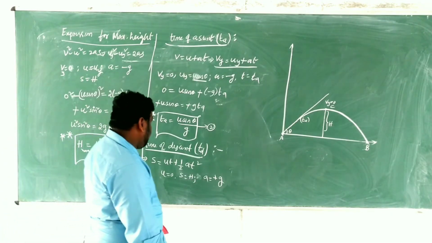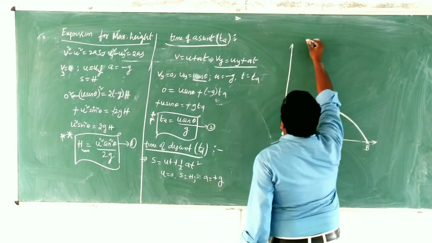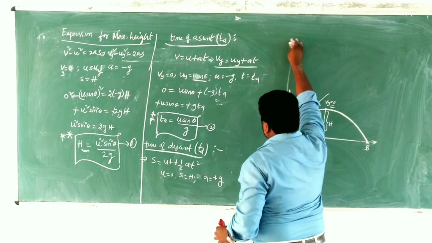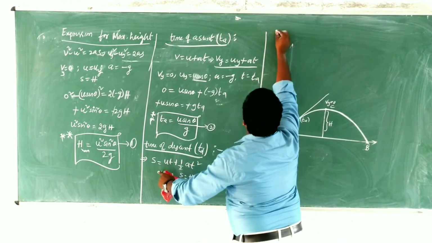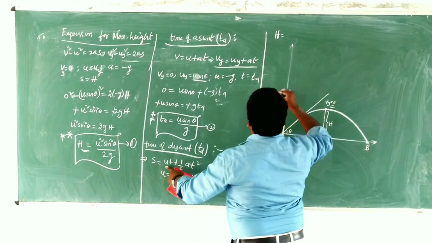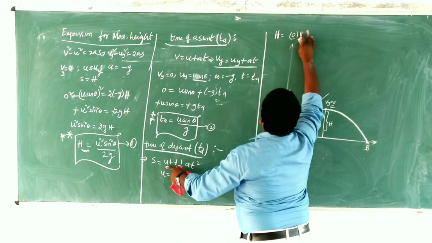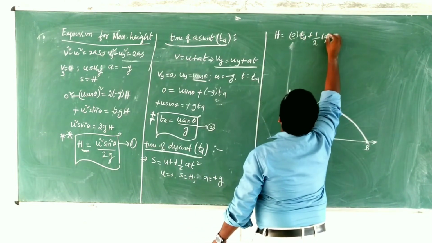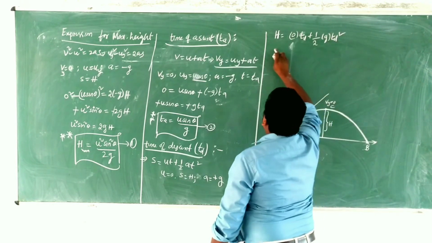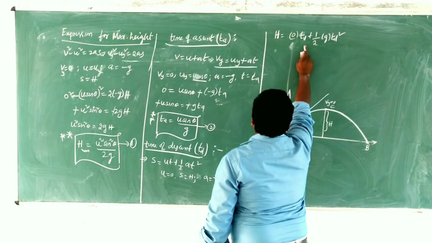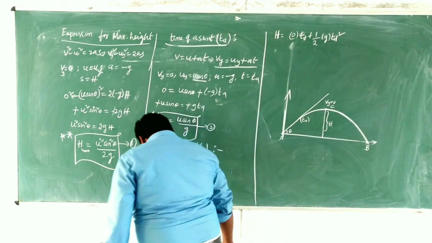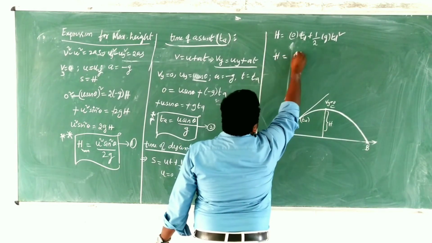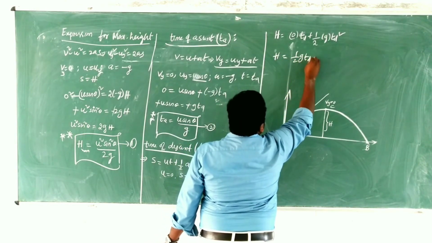Then substitute, children. H is equals to 0 into td plus half into g into td square. So we get h is equals to half g td square.